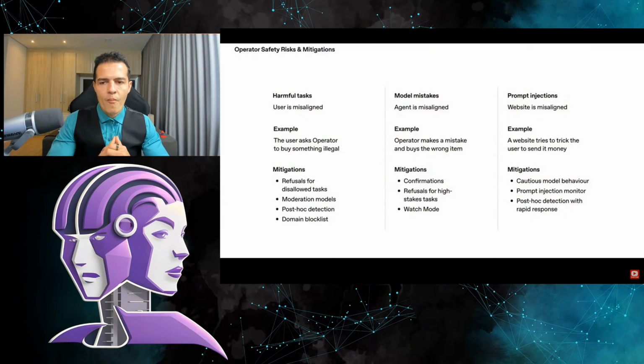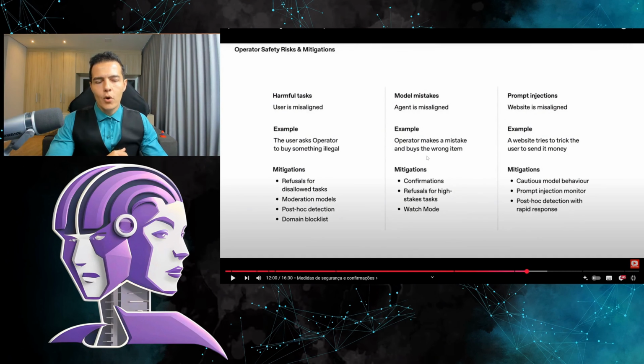But it's one of the first agents we're launching in the world that has real-world side effects. So we carefully thought about how to implement this safely. The framework we used to think about this was centered around misalignment. For example, if the user is misaligned, then maybe they're asking for a harmful task like a weapon or something like that. In this case, fortunately, we did a lot of work with ChatGPT to bring many of the same mitigations.